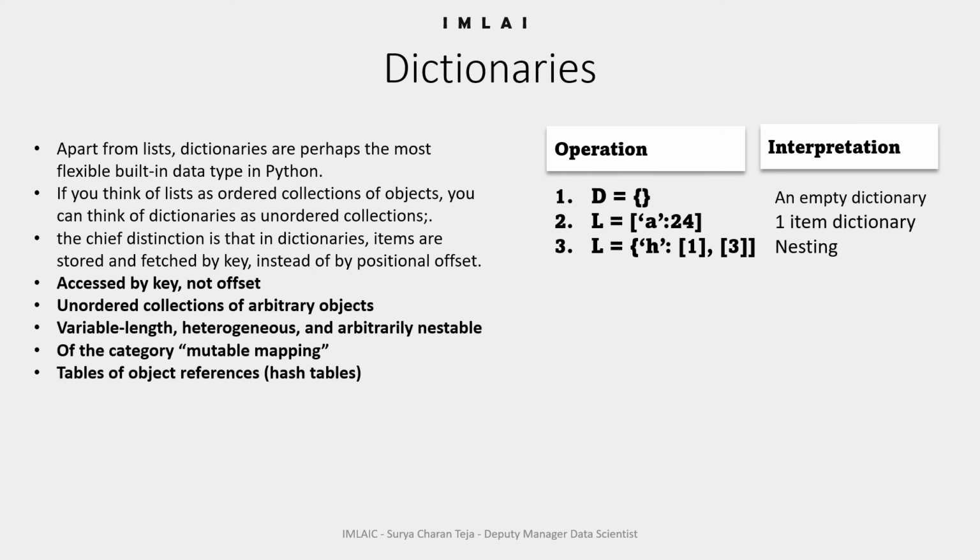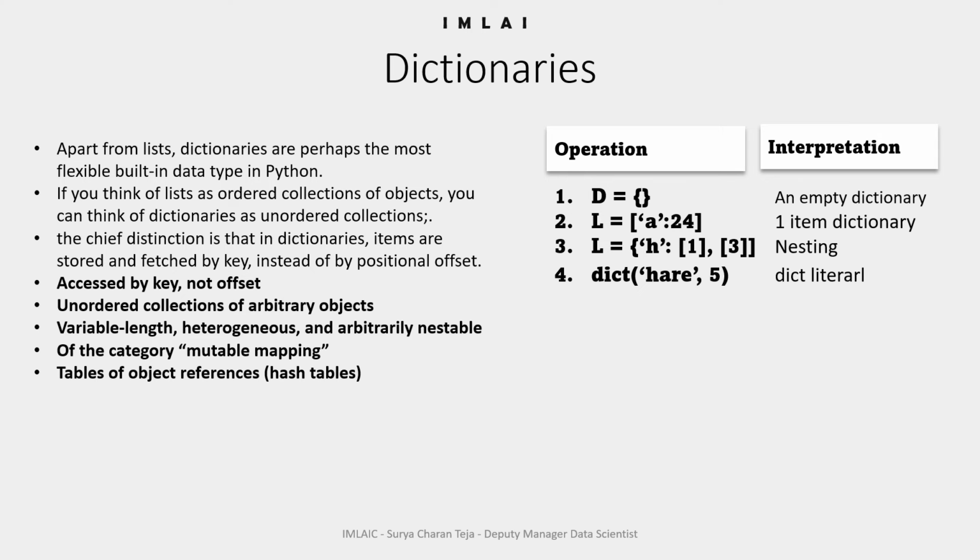The third one is nesting. As we did in lists, they are nestable. Similarly, dictionary is also nestable. Here, if you see, h is our key and a list of 1 and a list of 3, these are the two lists which are actually mapped to key h.